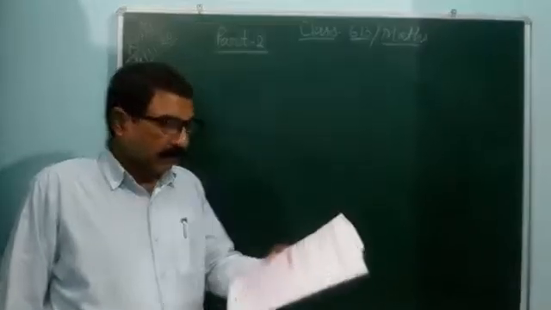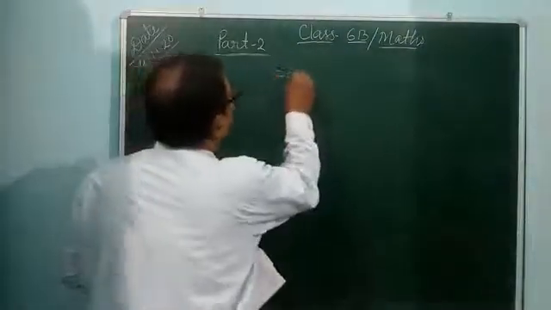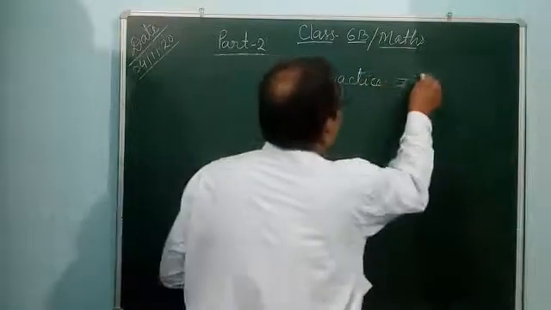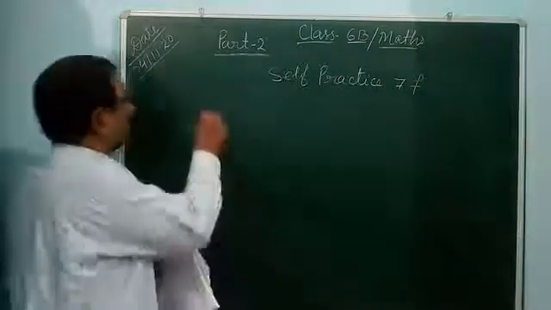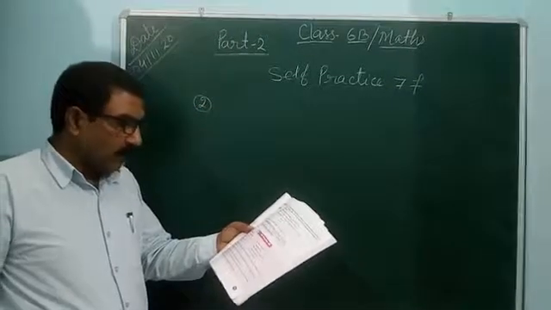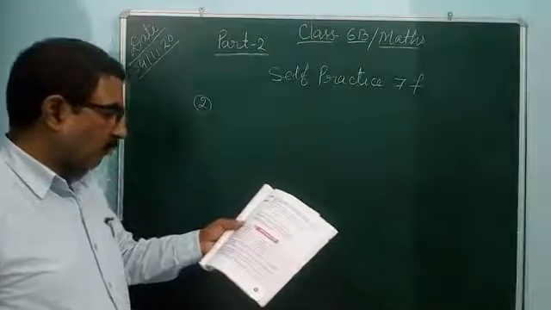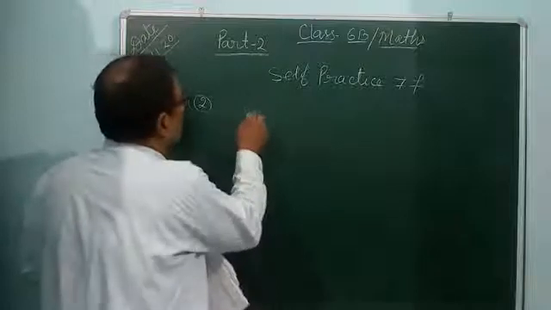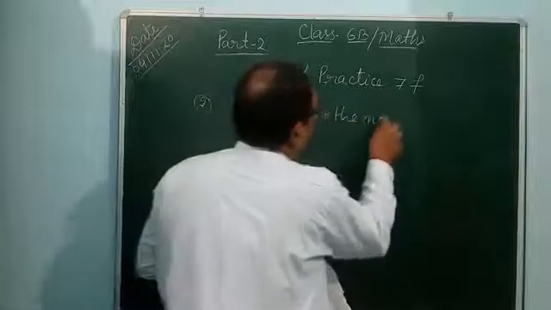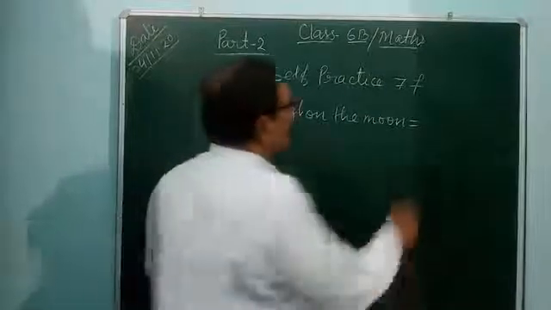Shall practice 7F. Question number second. You see, this is a problem question. Your weight on the moon is about 1/6 of your weight on the earth. It means your weight on the moon is equal to 1/6 of the weight on earth.